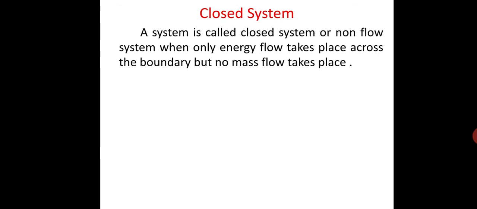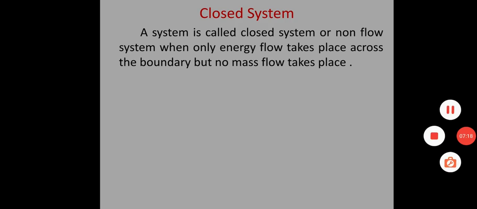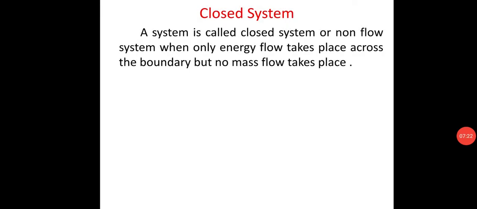Now move to the second type, that is, closed system. A system is called a closed system or non-flow system when only energy flow takes place across the boundary but no mass flow takes place. The system in which transfer of energy takes place across the boundary with the surrounding but no transfer of mass takes place is called a closed system. The closed system is a fixed mass system.